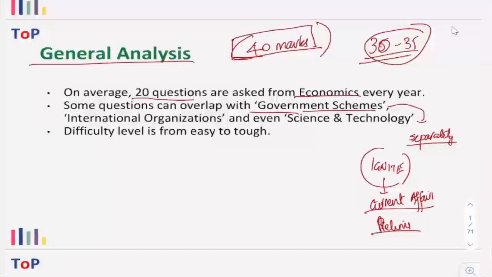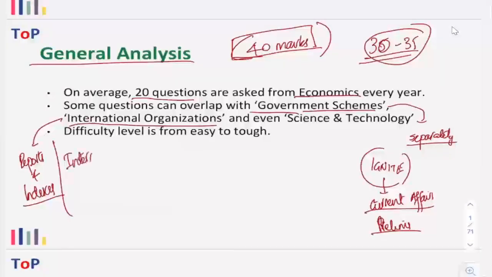Then another overlap is related to international organizations, especially some of the reports and indexes. Clear? Then international trade is also a part of economics. As a result, it has significant overlap with international relations, right?